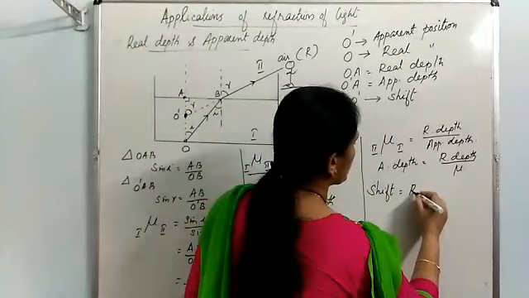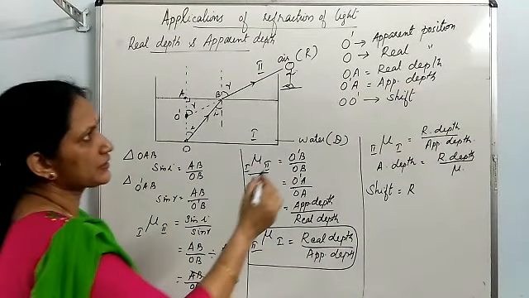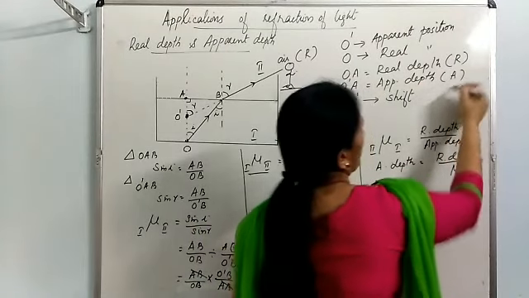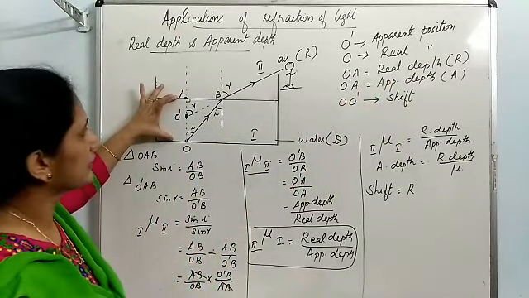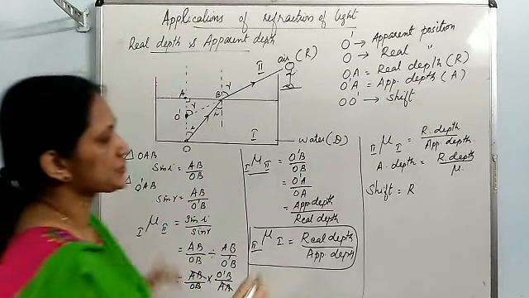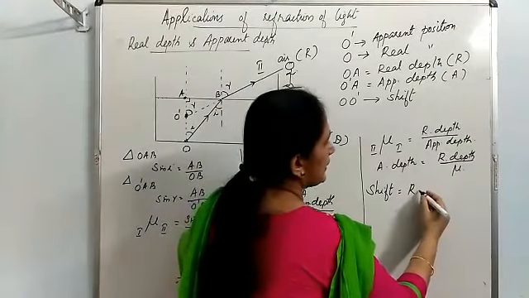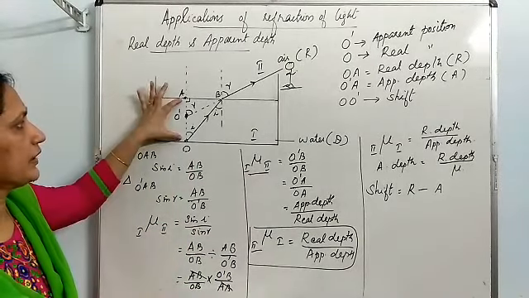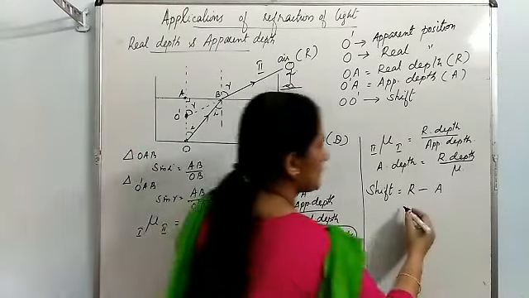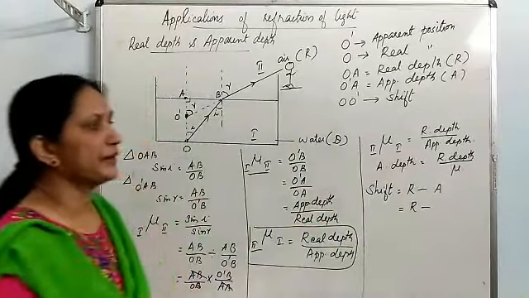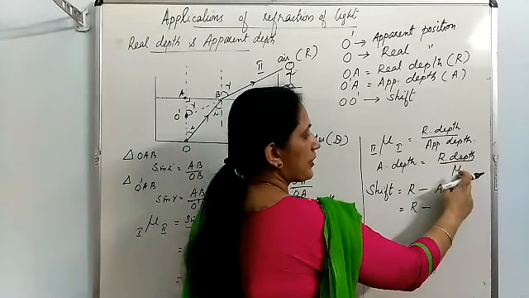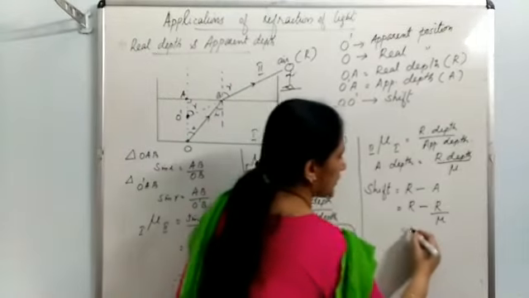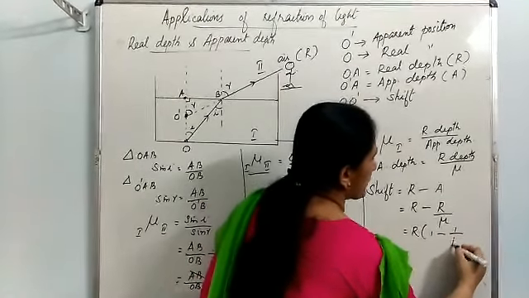That means real depth. For real depth I am using the symbol R from here onwards, and for apparent depth I will use the symbol A. R means real depth, A means apparent depth. So shift is equal to real depth minus apparent depth. Real depth is R, apparent depth is real depth upon refractive index, R by mu. Then R I am taking outside the bracket, 1 minus 1 by mu.